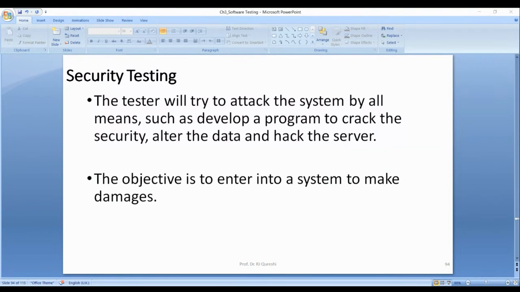Shamoon was also a virus. It was very popular in the early 2000s, but this Stuxnet was around 2011. This attack was on the nuclear power plant of Iran.